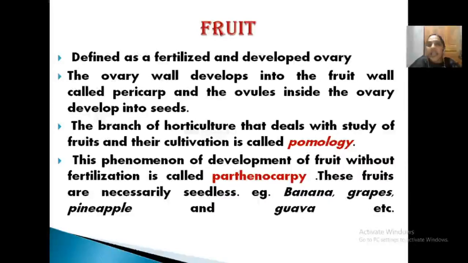And there are certain cases where fruits develop without fertilization, and that is known as parthenocarpy. Usually these fruits are seedless. Now in the market there are seedless banana, grapes, etc. available. They are developed by parthenocarpic techniques and some other crop improvement methods. So the fertilized and developed ovary is known as the fruit, ovules become seeds, the ovary wall becomes the fruit wall, and the study of fruit is called pomology. I hope you understood the introductory part.